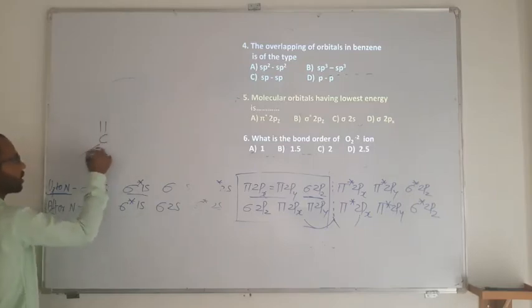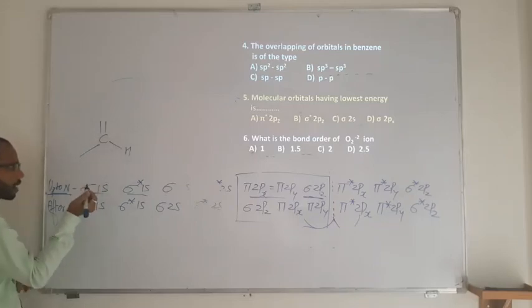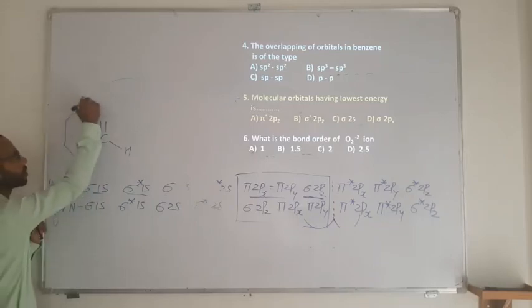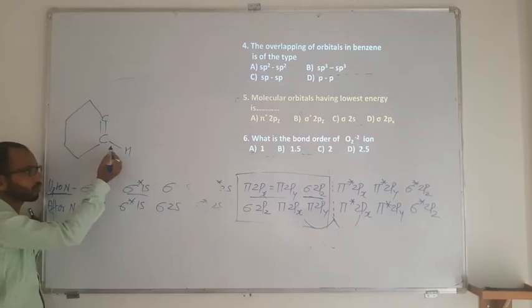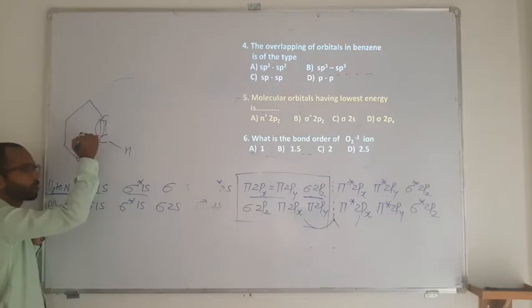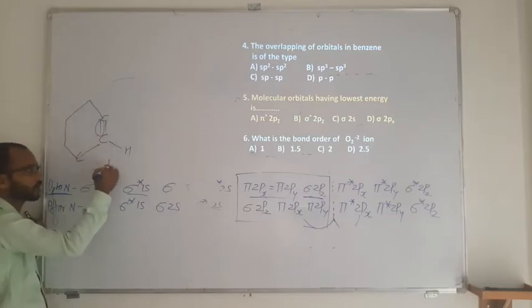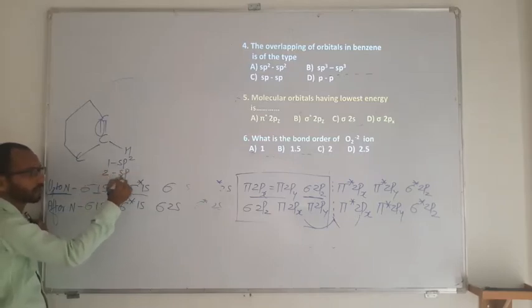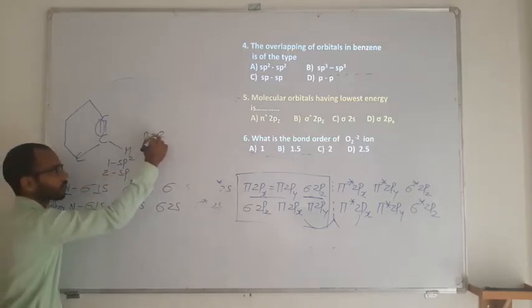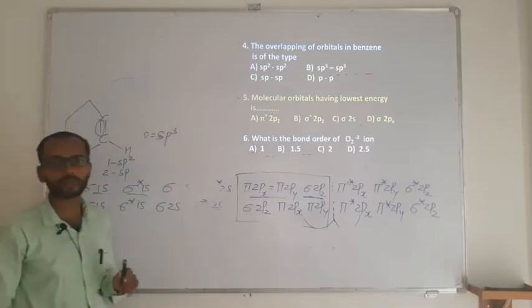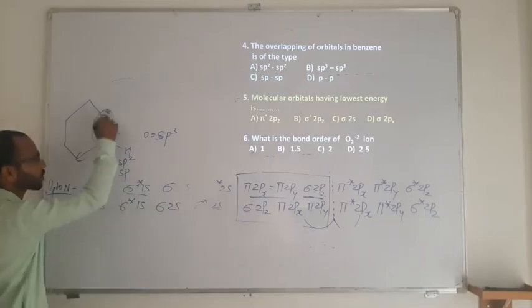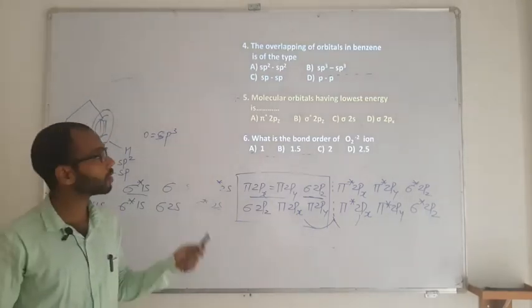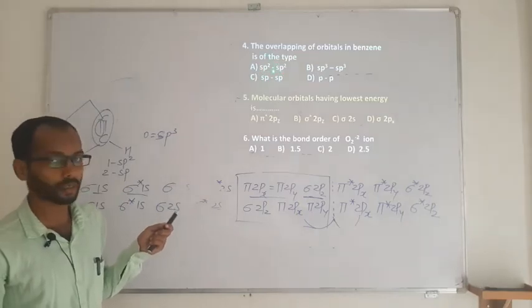The reason is that if I take one of the carbon atoms in benzene, it has one bond with a hydrogen, one with one carbon, another with the other carbon, and there is one pi bond. Whenever an atom has one pi bond, it is going to be sp2 hybridized. 2 pi bonds, it is sp hybridized, and 0 pi bonds, it is going to be sp3 hybridized. So as there is one pi bond, both carbons are going to be sp2. So option number 1 will be the right answer there.